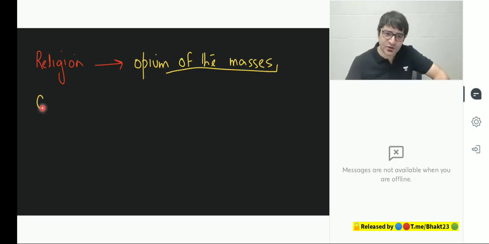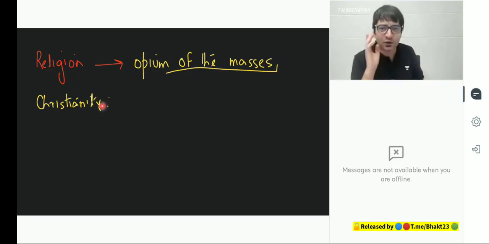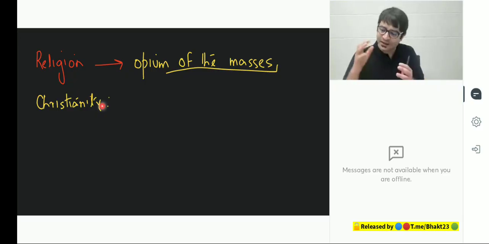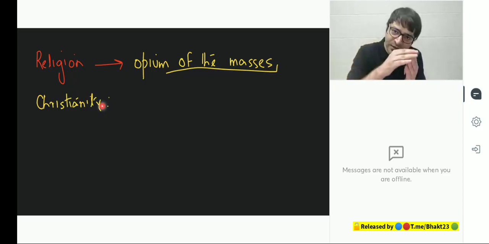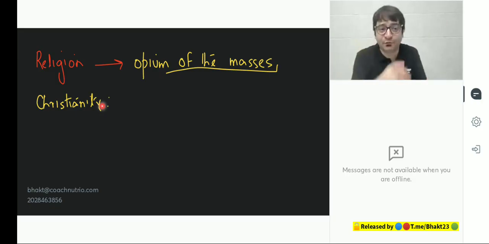Why? Because look at one of the hymns in Christianity, according to Karl Marx: it is easier for a camel to pass through the eye of a needle than for a rich man to enter heaven. There is this needle which is used for stitching, and on top of that, there is a hole which is very small. Is it possible for a camel to pass through that eye? No. That means it is impossible for the rich man to enter heaven.